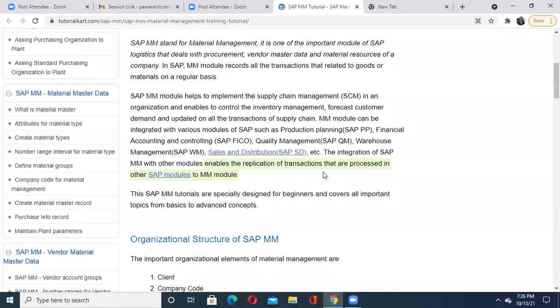So in your MM module, you will come across various transaction codes which are associated with other modules as well. What is a transaction code? Transaction codes are the codes used in your SAP logon software to start any particular SAP window immediately. Just take an example: I want to start the material management window. Do you know which transaction code you need to use? And where do you have to enter that transaction code? You have to enter it in the command field.